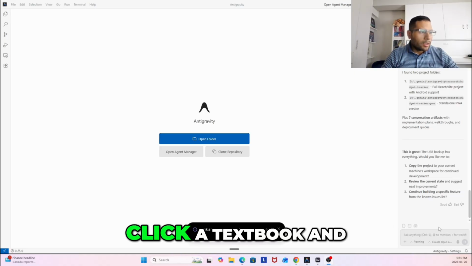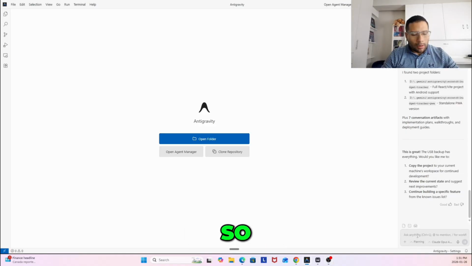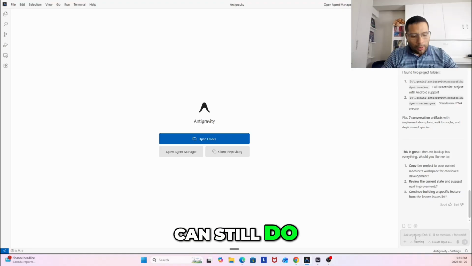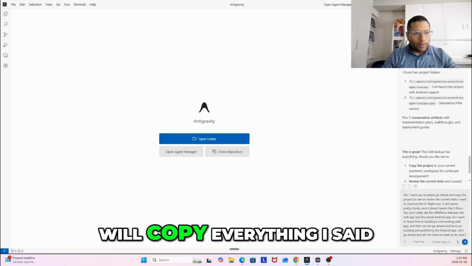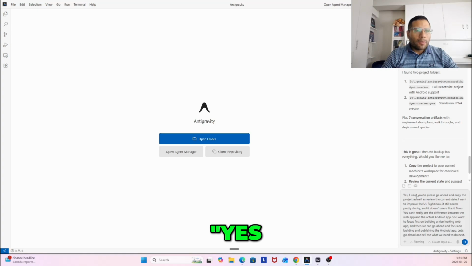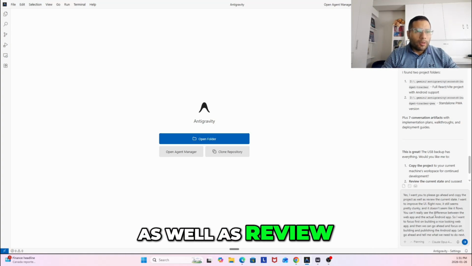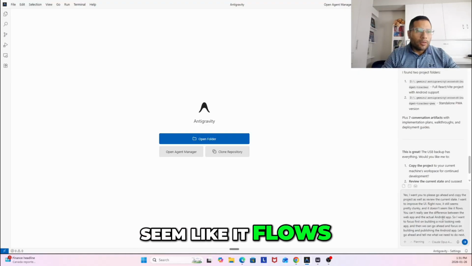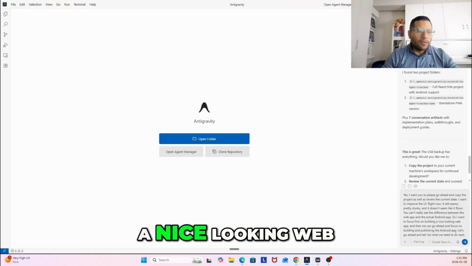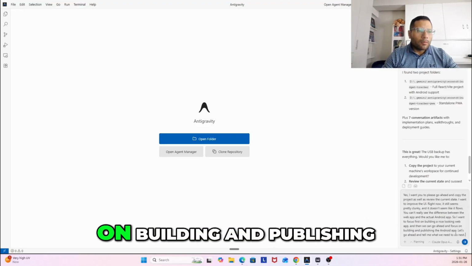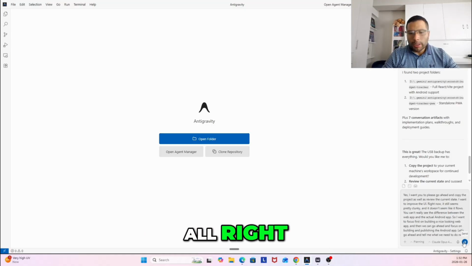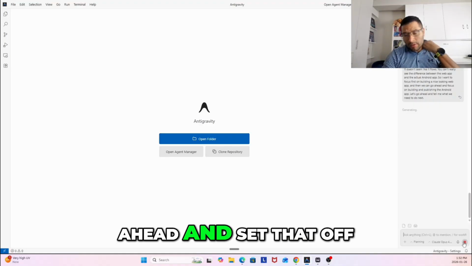Okay, so click a text box and then use Alt C. It looks like I should have clicked on the text box, but I can still do Alt Shift Z, and then it will copy everything I said. So that's great. It says, yes, I want you to please go ahead and copy the project as well as review the current state. I want to improve the UI. Right now it still seems pretty clunky and it doesn't seem like it flows. You can really see the difference between the web app and the actual Android app. So I want to focus first on building a nice looking web app, and then we can focus on building and publishing the Android app. Let's go ahead and tell me what we need to do next. All right, so we're going to go ahead and set that off.